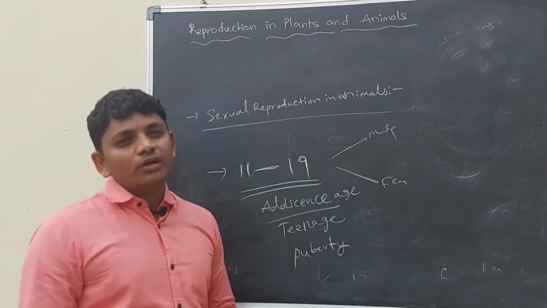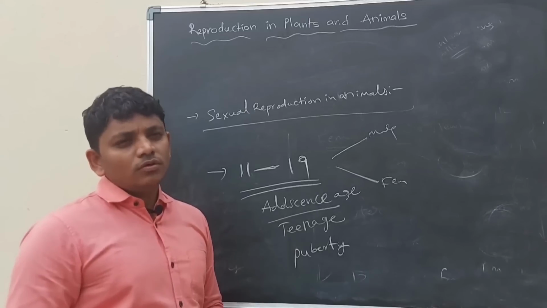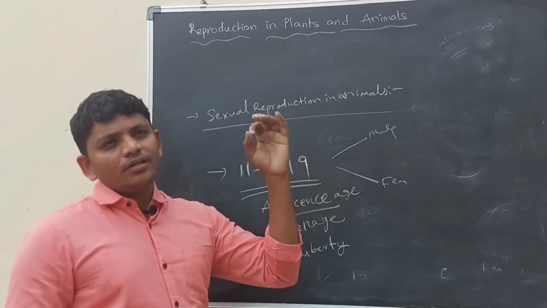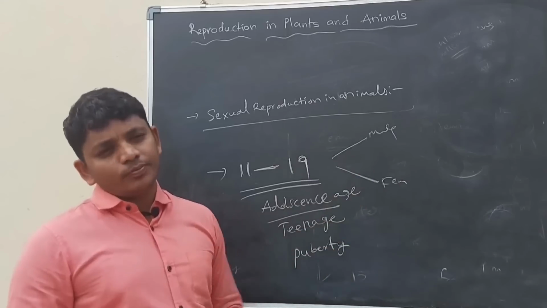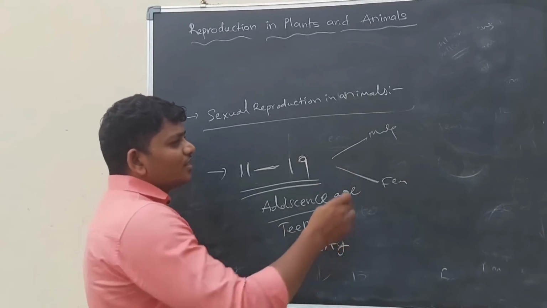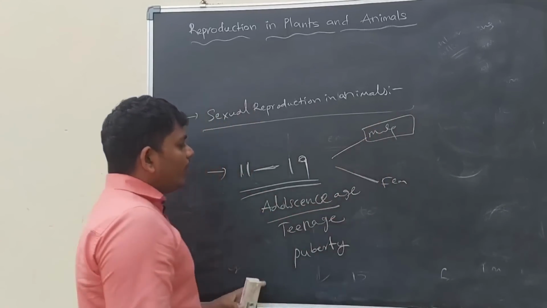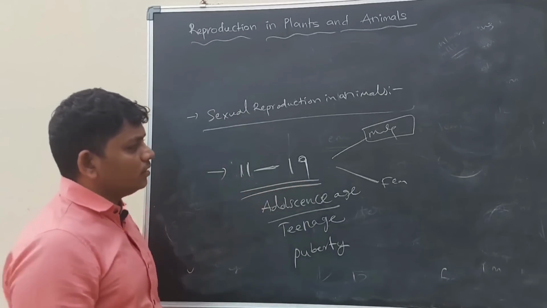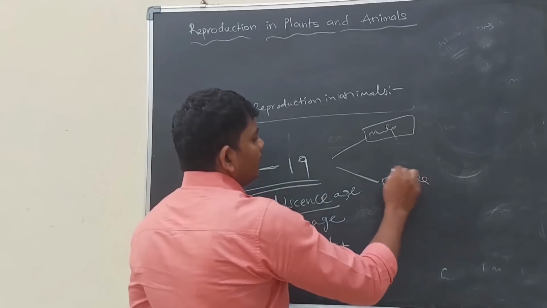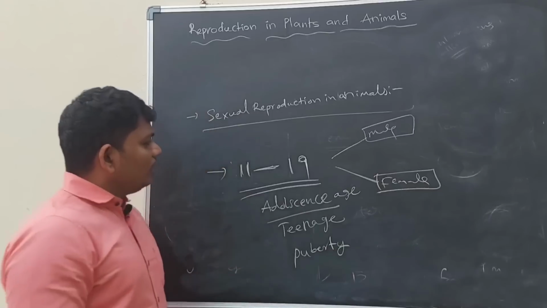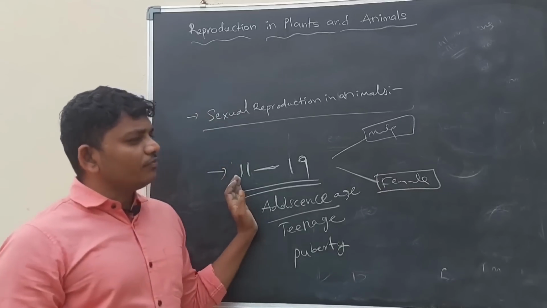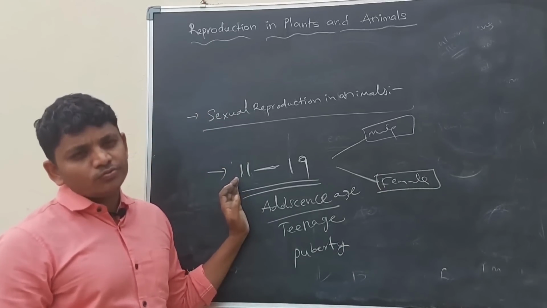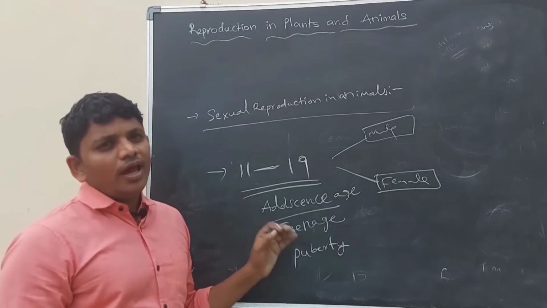They are able to reproduce, which means they are ready to mate and give rise to new offspring. So the sexual characters are completely developed while the age is going through 11 to 19 years. In the 11 to 19 years of age, the people used to feel that they are heroes,